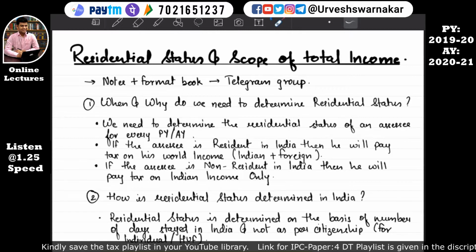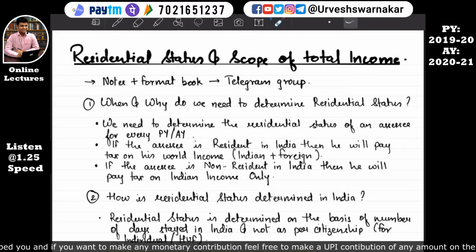Okay. So residential status. Earlier in the basic concept chapter, we have studied the slab rates for individual. There was a particular sentence that if an assessee is a resident and his age is up to 59 years, then the basic exemption limit available to the normal citizen was 2,50,000. But if that particular assessee is aged between 60 to 79 years, then his basic exemption limit was 3 lakhs. But if the assessee who is resident and his age is 80 plus, then his basic exemption limit was 5 lakh. I hope this is quite clear. 80 plus includes 80 years and above.